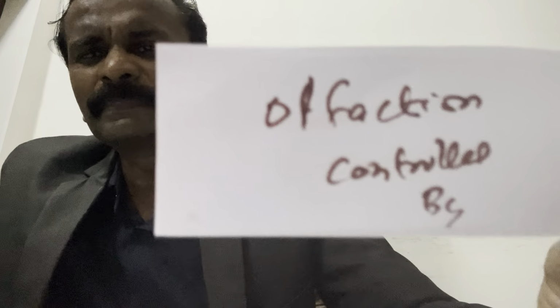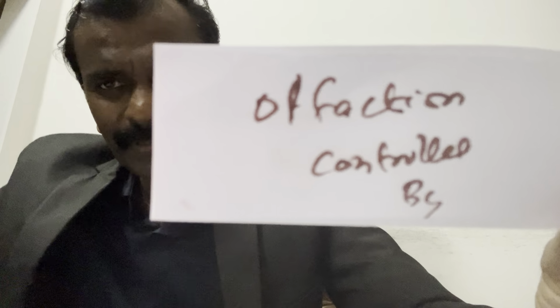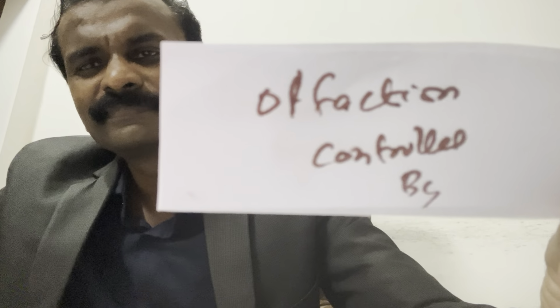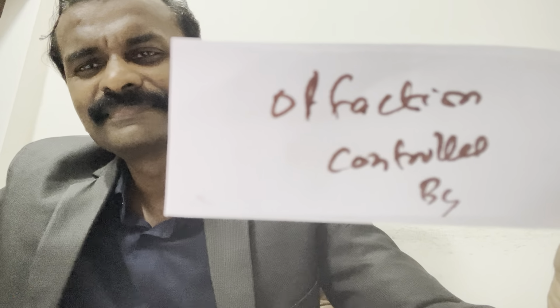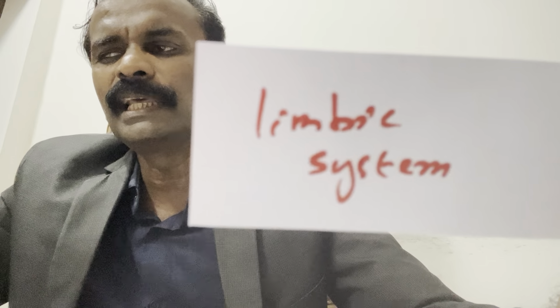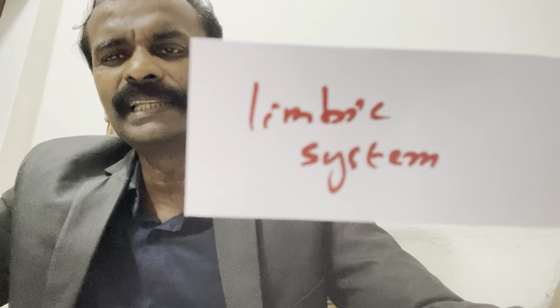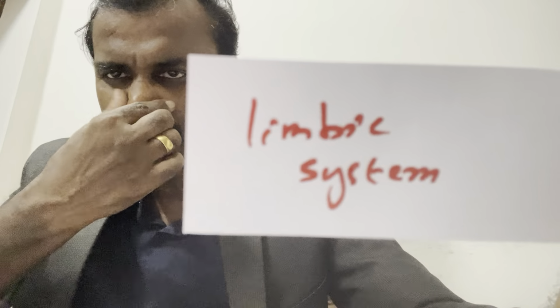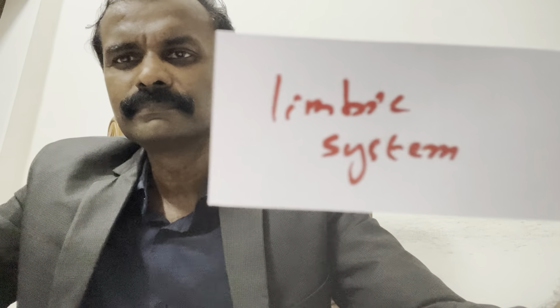Or other way, smell is controlled by what in the brain? Limbic system. Limbic system controls smell. Okay.